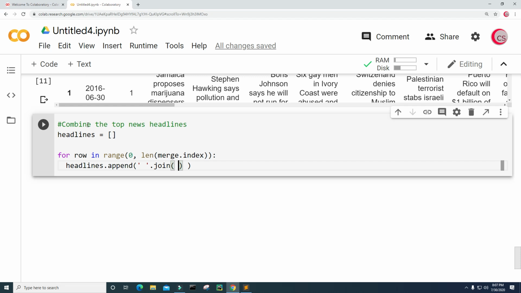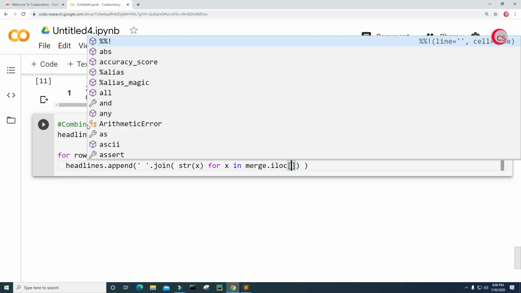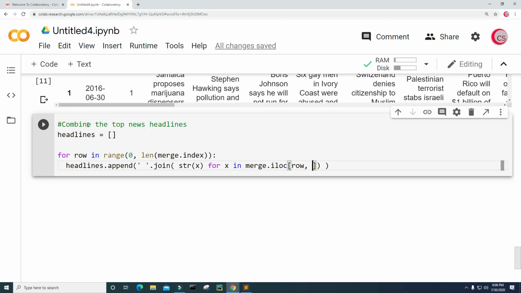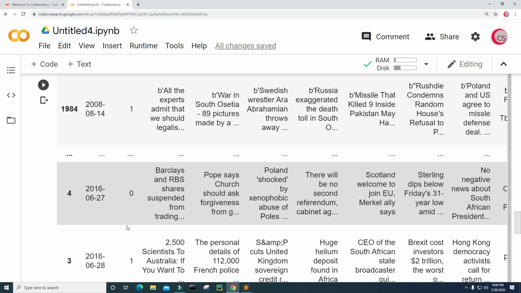and I'm going to join the string x for x in merge dot iloc on the row from column 2 to, let's see, from column 2 or index 2.